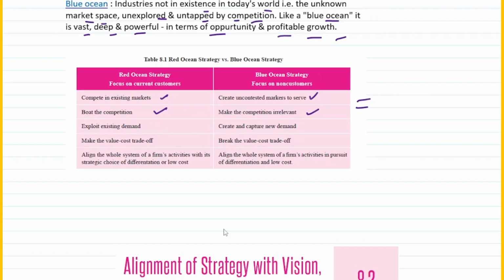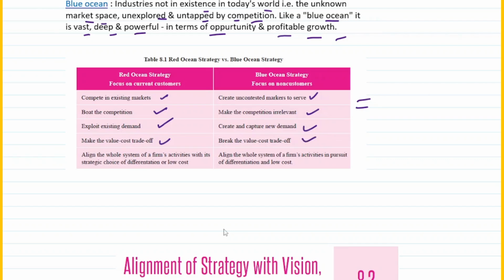Then with respect to red ocean strategy, it exploits the existing demand. So whatever demand is there, you try to get a better market share of that. Whereas in case of blue ocean strategy, you create and capture a new demand. Now you make the value cost trade-off, whereas you break the value cost trade-off. Now what is value cost trade-off?